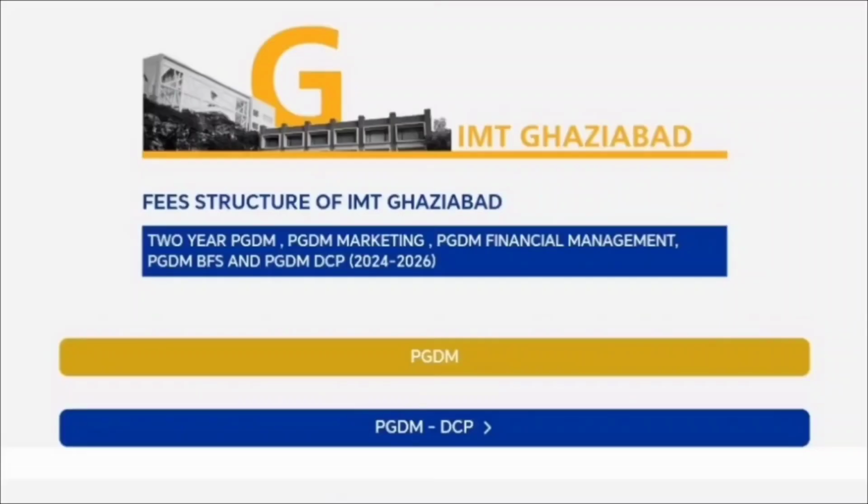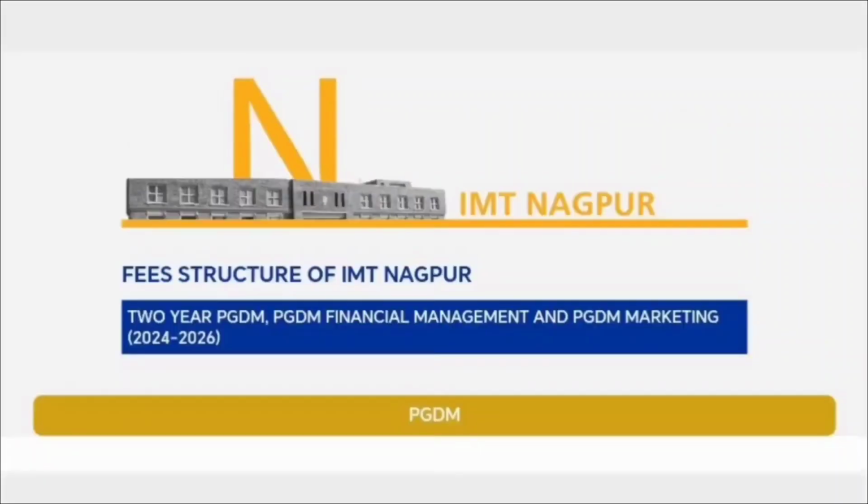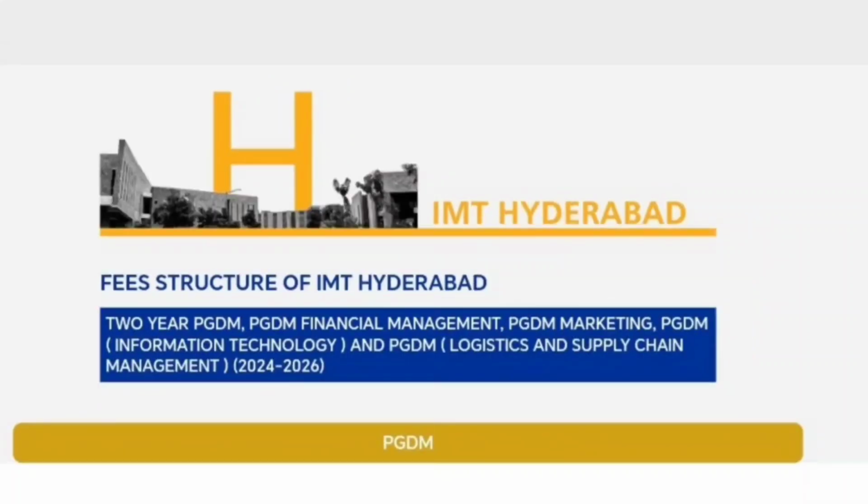If we consider IMT Ghaziabad, then it provides the 2 years PGDM program, PGDM in marketing, PGDM in financial management, PGDM BFS and PGP DCP, that is the dual country program. If we consider the IMT Nagpur campus, then it provides the 2-year PGDM, PGDM in financial management and PGDM in marketing. Whereas IMT Hyderabad provides the 2-year PGDM program, PGDM in financial management, PGDM in marketing, PGDM in IT and PGDM in logistics and supply chain management.